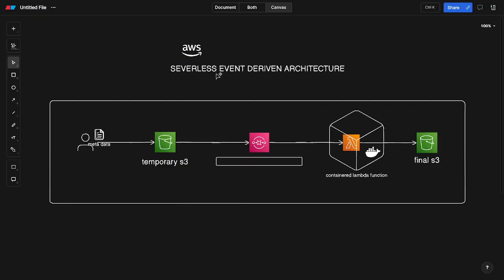It doesn't mean that there won't be any server. There will be a server, but it is not maintained by us, it is maintained by AWS, which is a different thing.